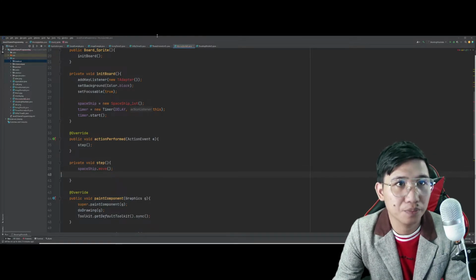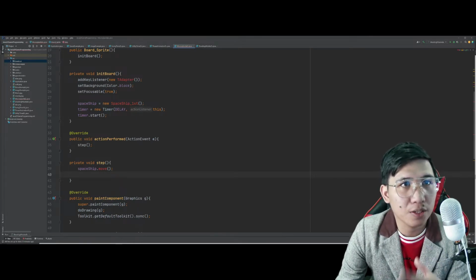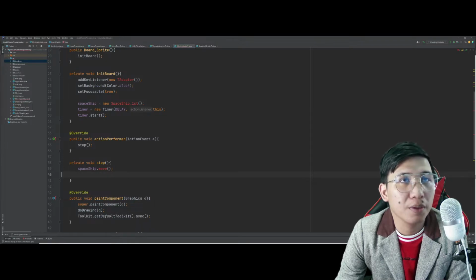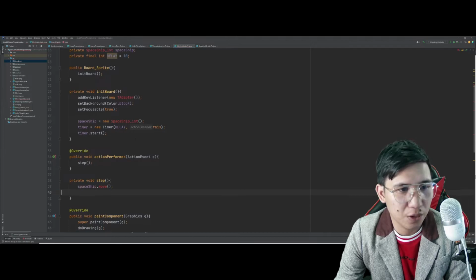Ganyan na lang muna. Okay? So, ganyan muna tayo. Para mas paunti-unti lang, pa isa-isa lang muna tayo. Para mas maintindihan natin siya.